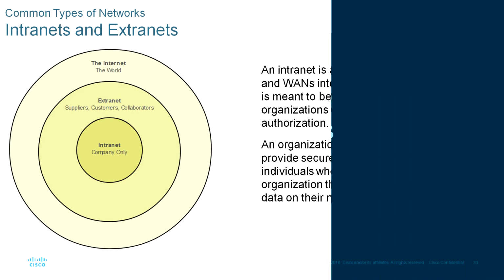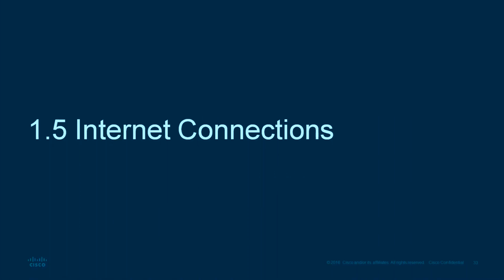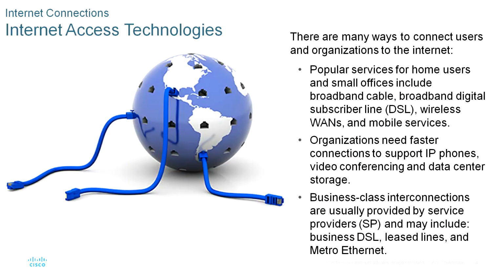Now you can see the next one, 1.5, internet connections. So now we have a basic understanding of what makes up a network and the different types of networks. But how do you actually connect users and organizations to the internet? As you may have guessed, there are many different ways to do this.